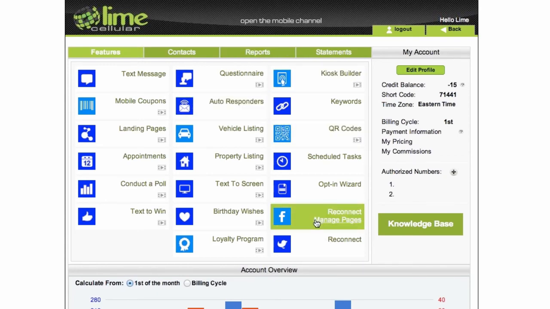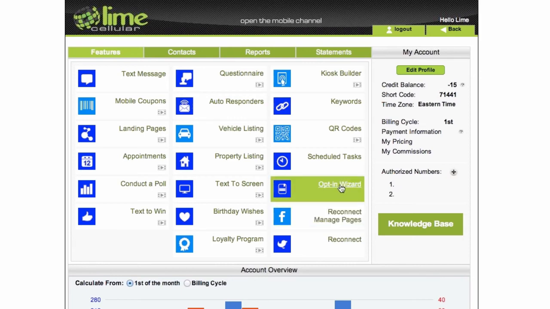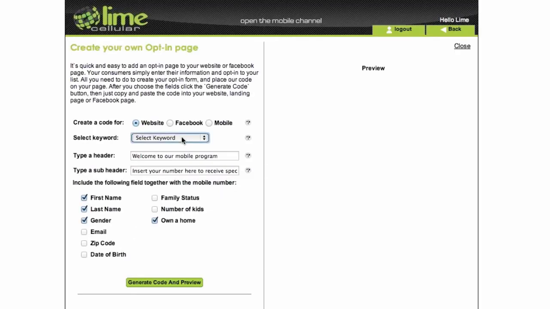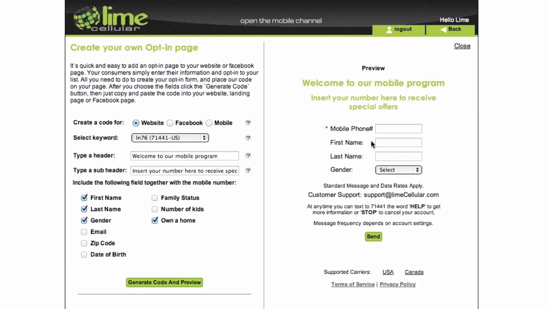So now if I go to the opt-in wizard, you will see that I added the custom field own a home, and I can add it to my landing pages or my opt-in pages and generate the code and ask whatever questions I want to ask right from here. So I can ask my custom question right from here.